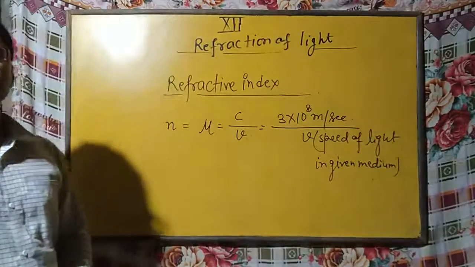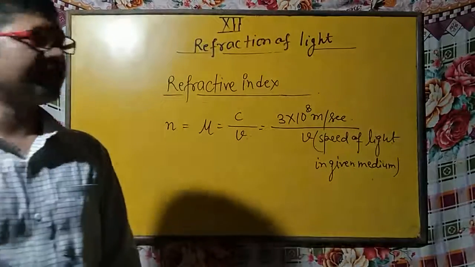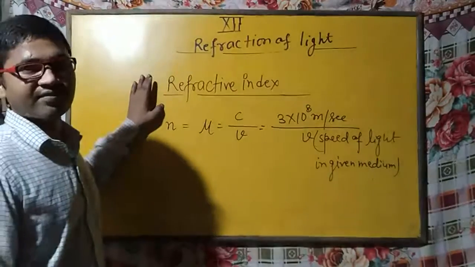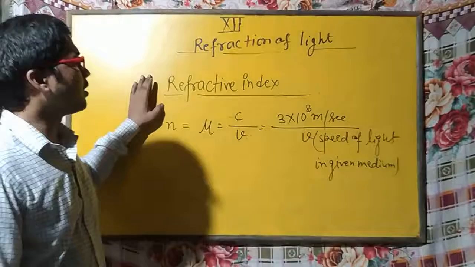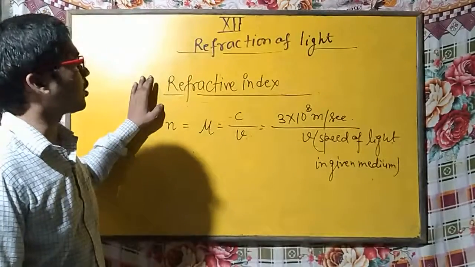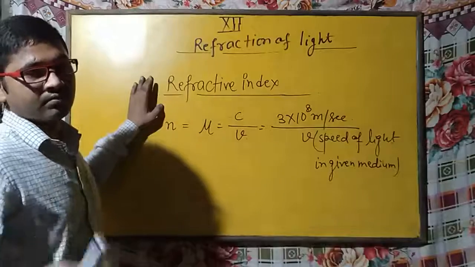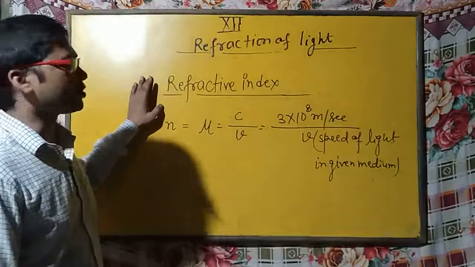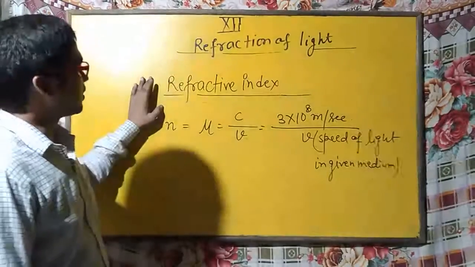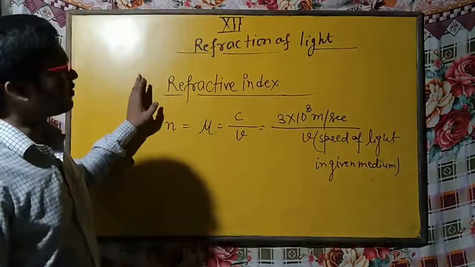We will discuss refractive index in detail when we study the laws of refraction. There are two laws of refraction, and you have studied about them, Snell's law of refraction and the second one; we will discuss there.